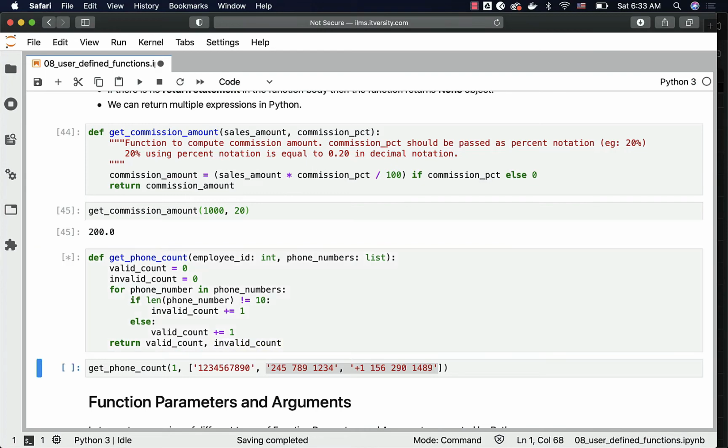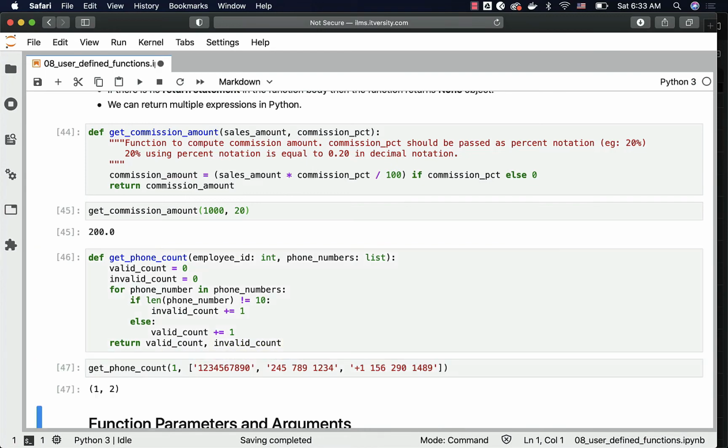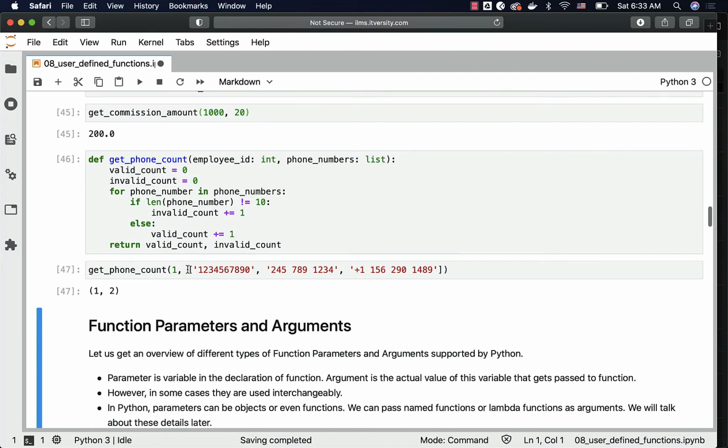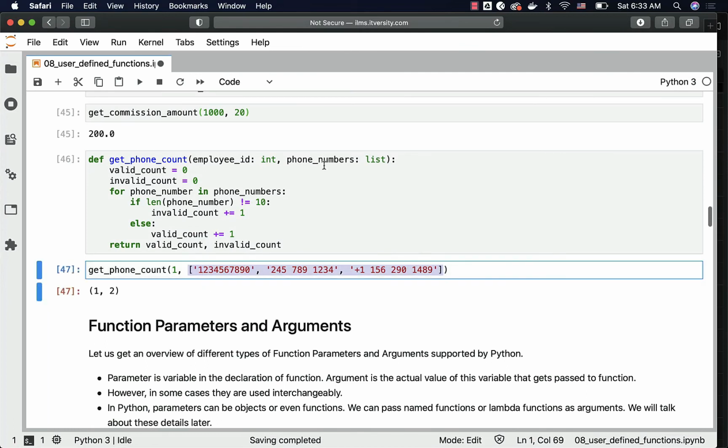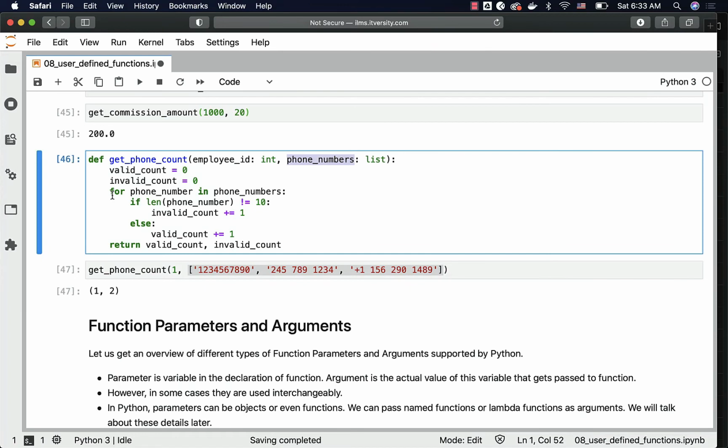Let's create this function and then let's invoke this function. This is how you can pass a list to satisfy the phone numbers here, and then the list can be iterated like this. We will see more about lists at a later point in time. For now, just copy paste and try to understand how a function can return multiple expressions or variables or objects.